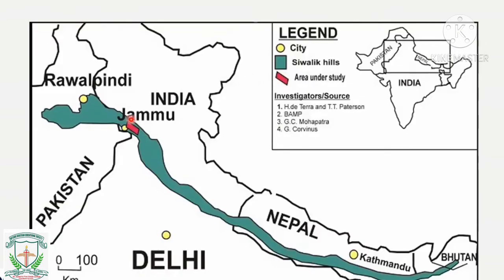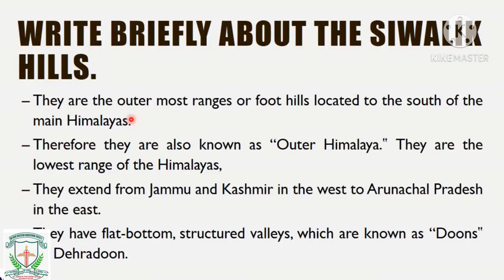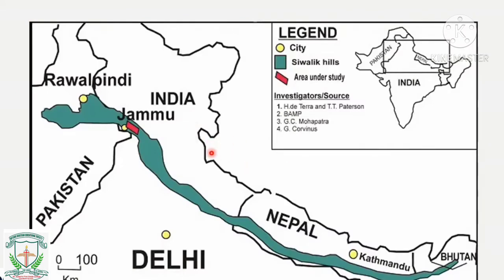Okay, now we'll move on to the Shivalik hills. So write briefly about the Shivalik hills. See, they are the outermost range or the foothills to the south of the main Himalayas. So the Himalayan ranges are here. Okay, these are the Himalayan range.